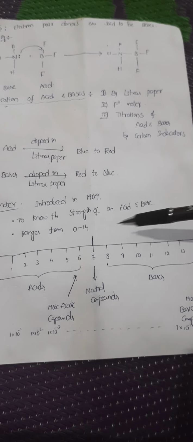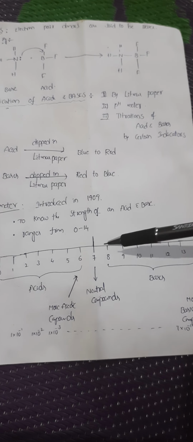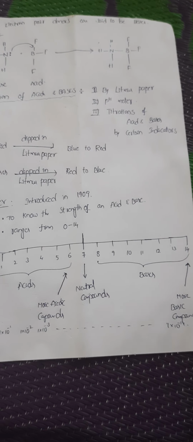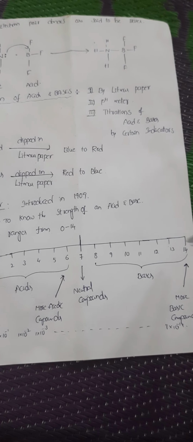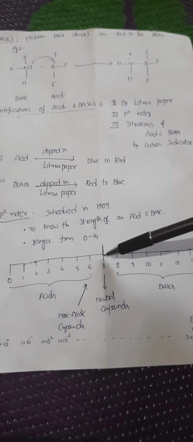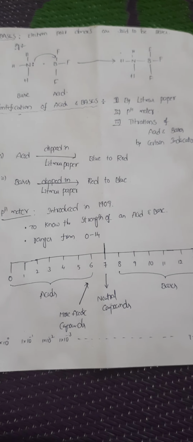If a solution has a reading in between 6 to 7, it is said to be a more acidic solution. If a particular solution gives a reading in between 13 to 14, it is said to be a more basic solution. If a particular solution gives the reading 7, it is said to be neutral, a neutral solution.